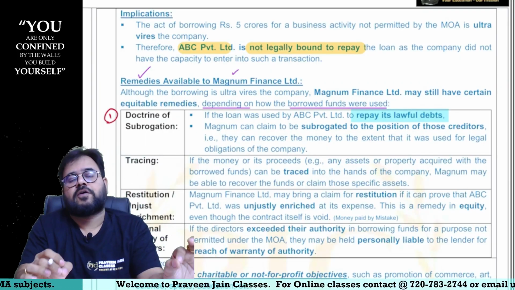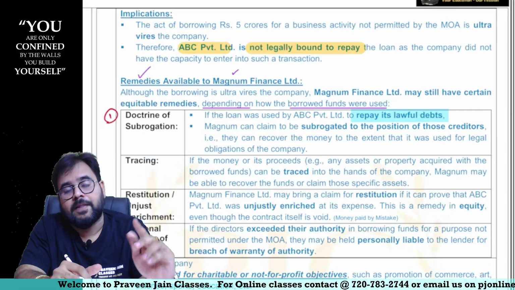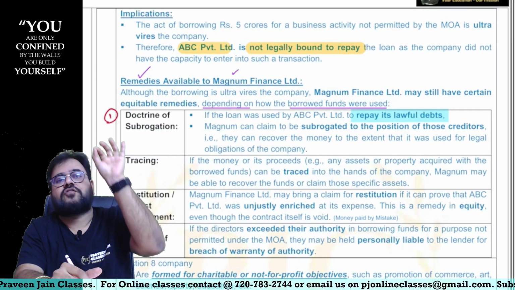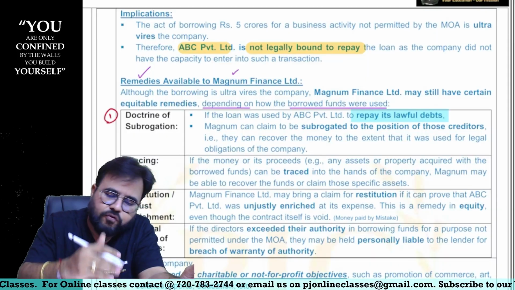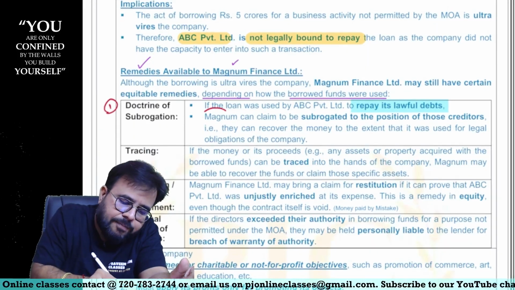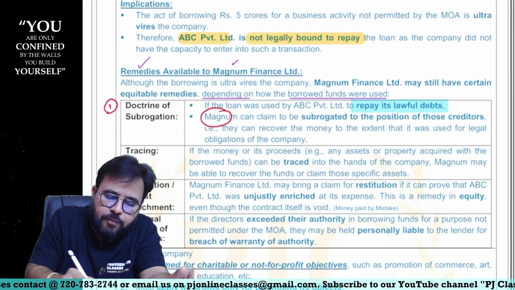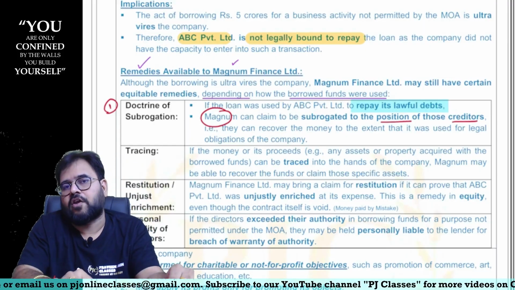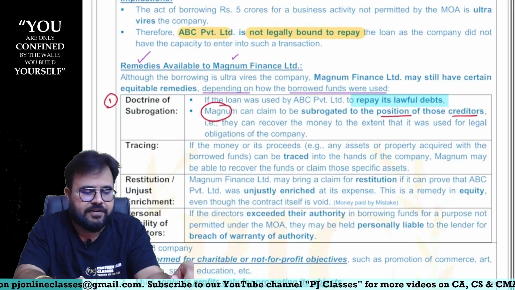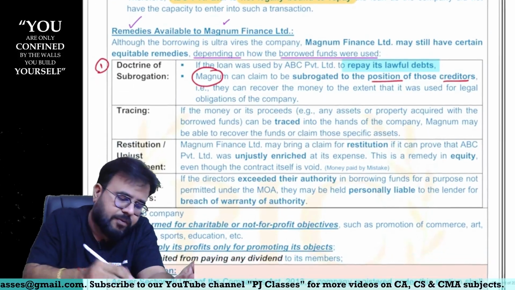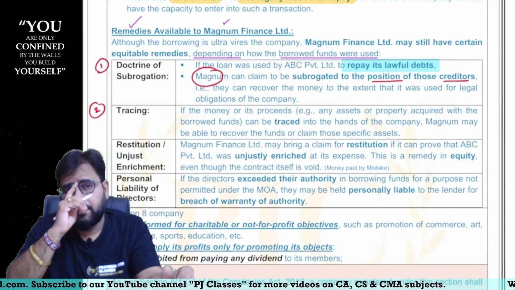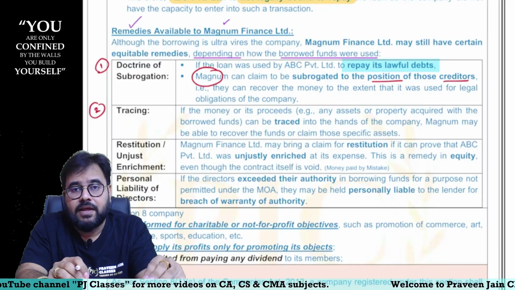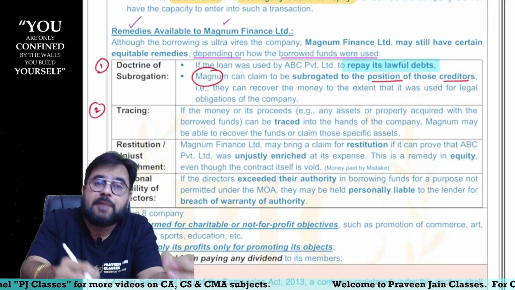Then there is a concept of subrogation. Subrogation means substitution, sir. Now can I say company has repaid this money to their creditors. In the place of creditors, who will come? Magnum will come now. So this is what subrogation is. Magnum can claim this money to be subrogated in the position of those creditors. In other words, Magnum will now become a new creditor of the company and now company has to make the payment, sir. So this is first remedy which is available, sir. Second, tracing. Whatever money as a loan 5 crores Magnum has given to the company, now we are checking whether this money can be traced.